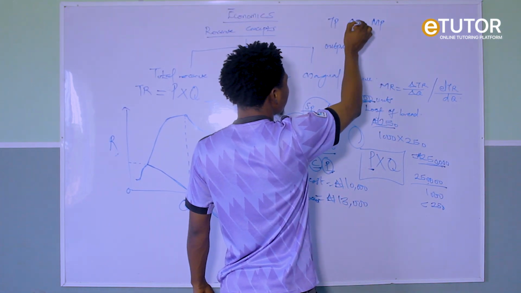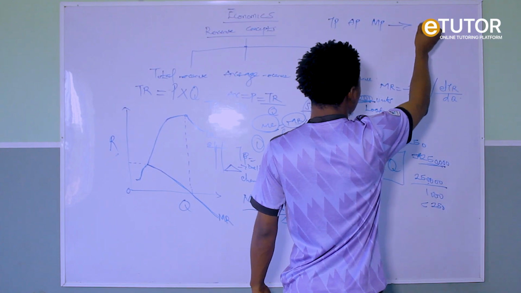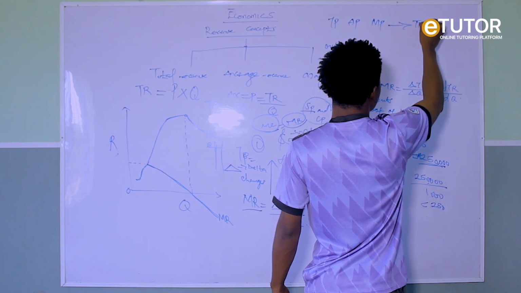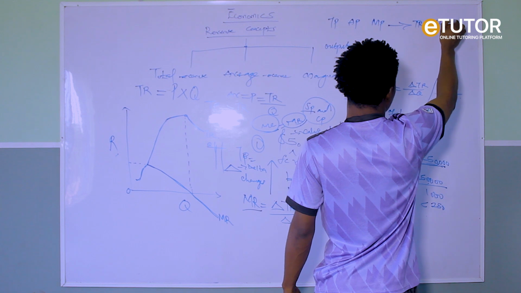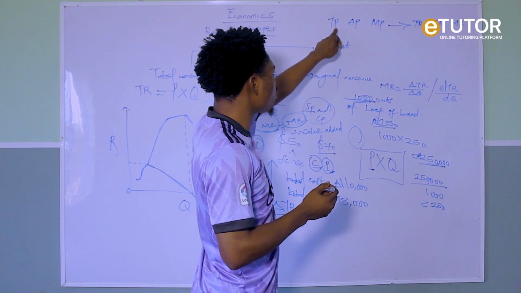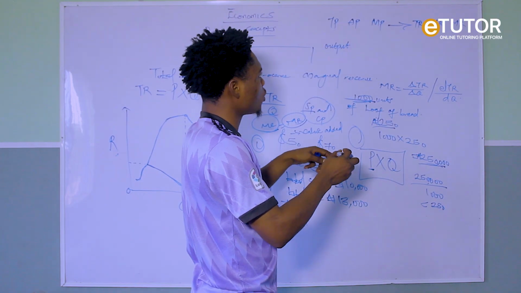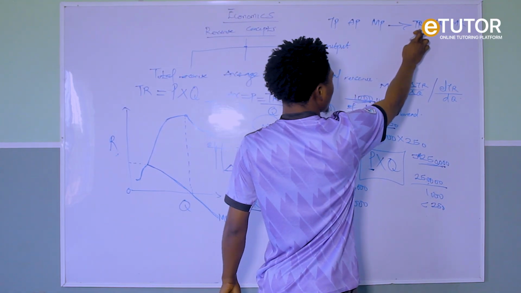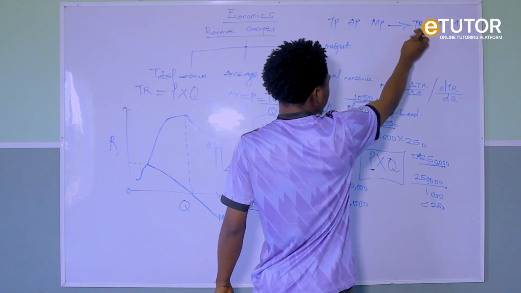So anything that happens to these three will also happen to your TR, your AR, and your MR. Do you understand that? Because your product is your output. So when you sell your product, you earn income. So if your product is low, your TR is low.